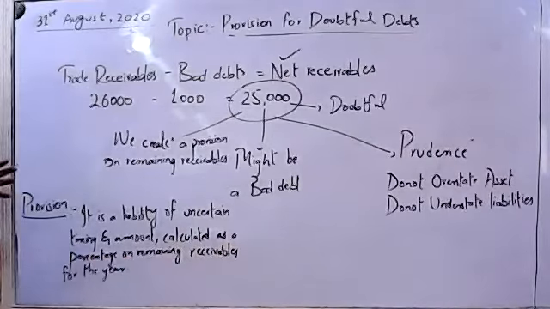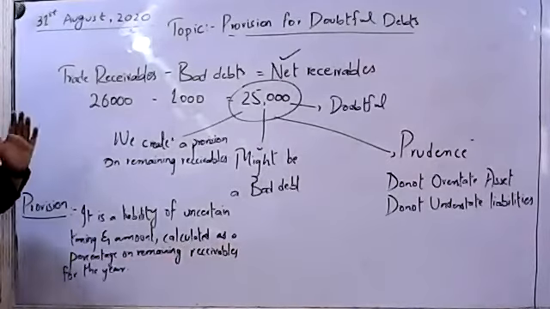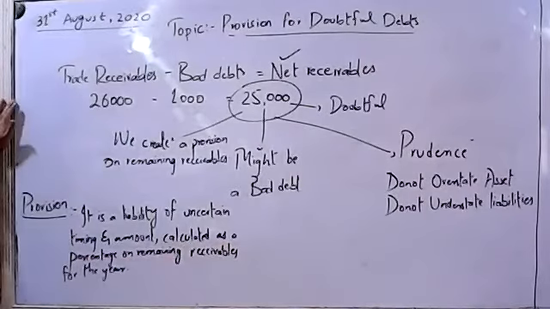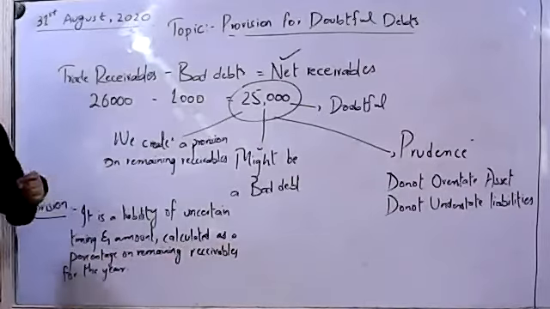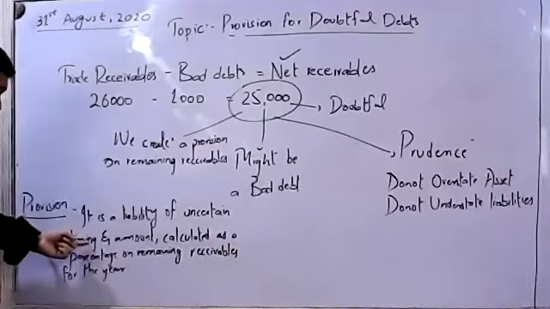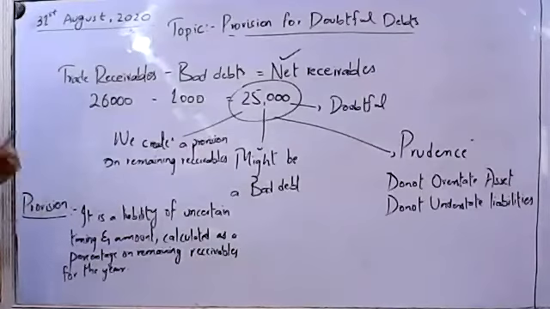First of all, we've got to remember what a provision is. Provision is a liability of uncertain timing and amount calculated as a percentage on remaining receivables for the year.